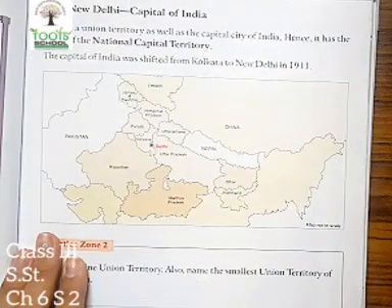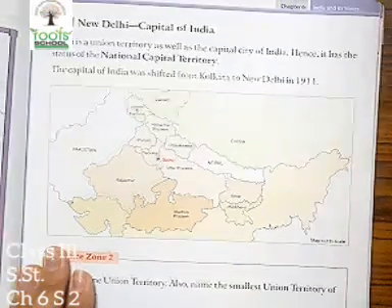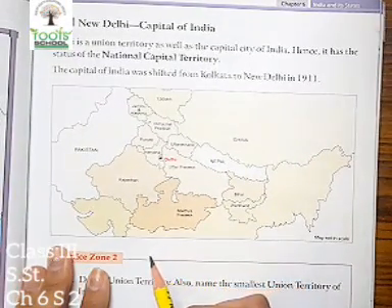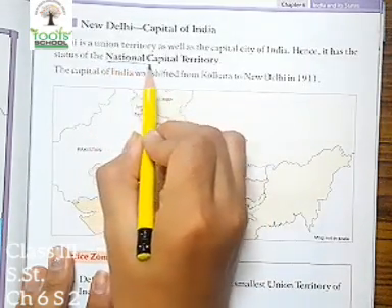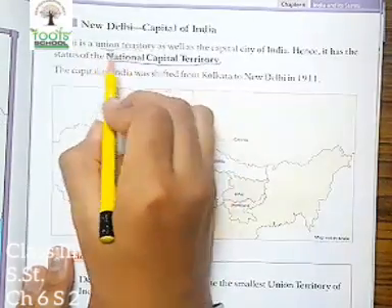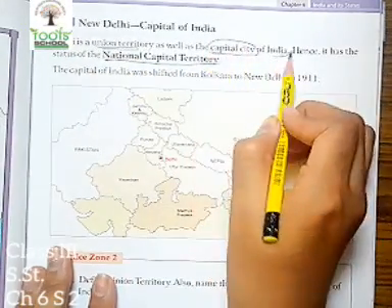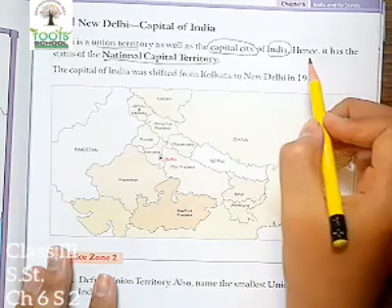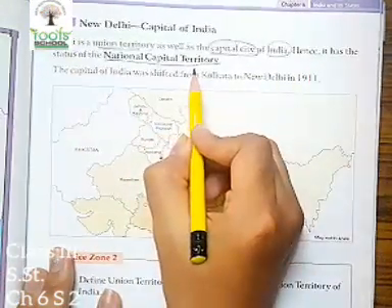Then what have we learned about the capital of India? What have we learned about New Delhi? We have learned that it is known as the National Capital Territory of India because it is one of the union territories and is also the capital city of India. Hence, it has the status of National Capital Territory.